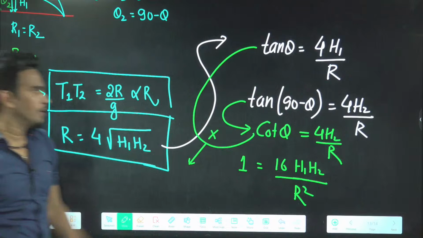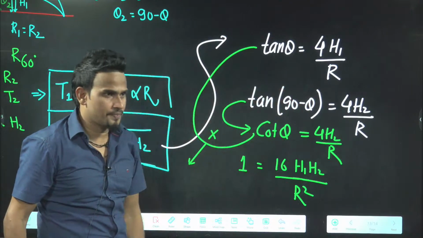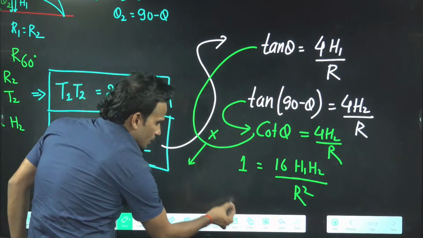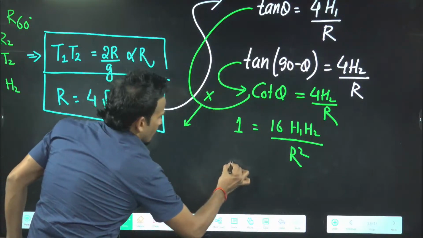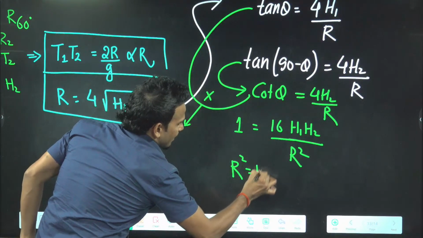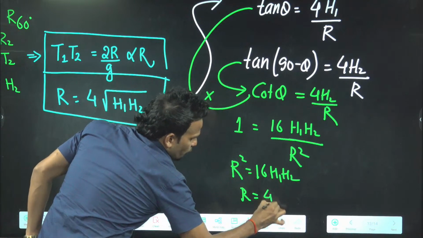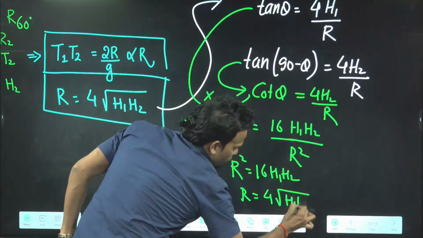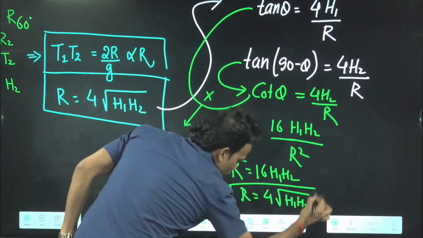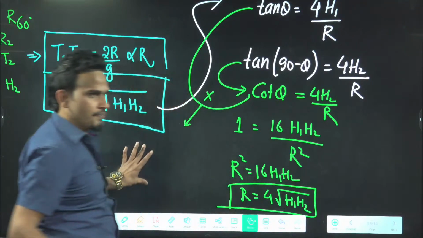Bolo, is it okay? I'm just multiplying both equations. You got the answer, na? R square will be 16 H1 into H2. So R will be 4 root H1 H2. Sometimes a student gets confused in the exam. That's why you must know these small derivations.